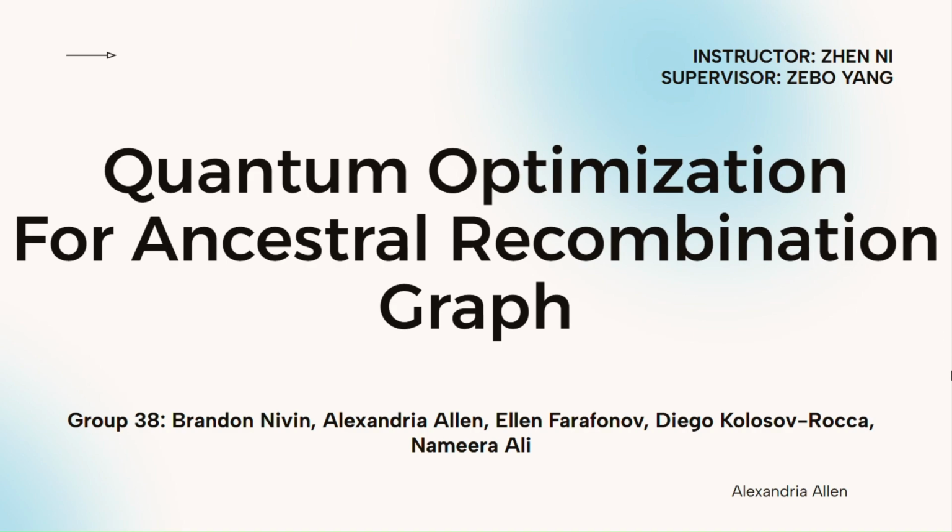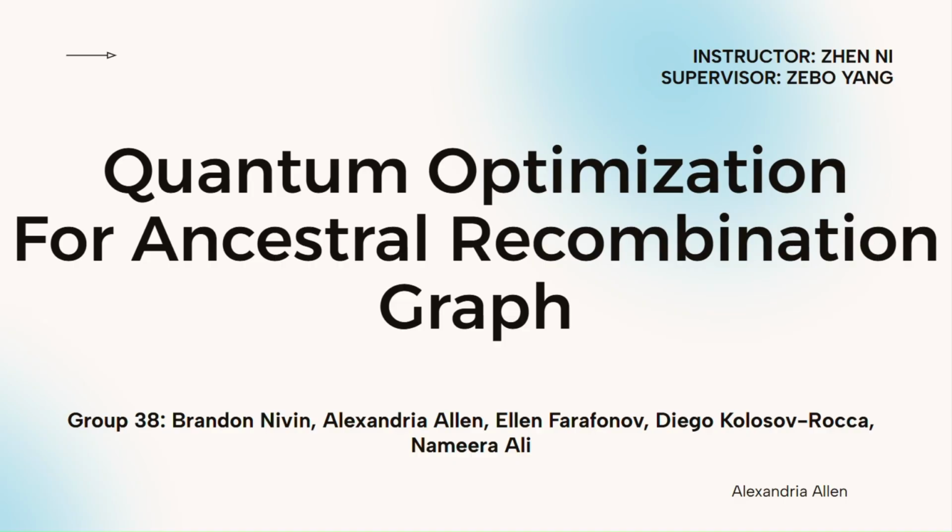Hello everyone, our group is Group 38 and our project is Quantum Optimization for Ancestral Recombination Graphs. I'm Alexandria Allen and I'll be presenting alongside my teammates Brandon, Ellen, Diego, and Amira. Our project intersects quantum computing and computational genomics, and today we'll walk you through our goals, design, implementation, and results.